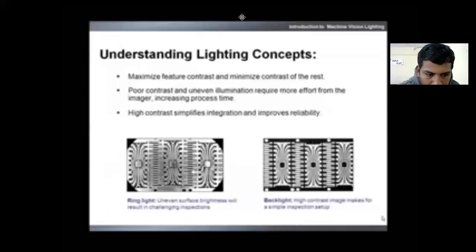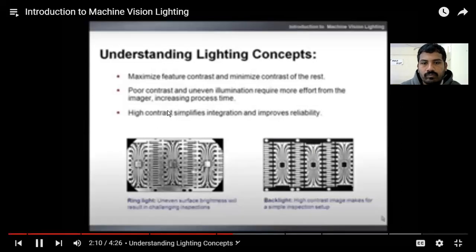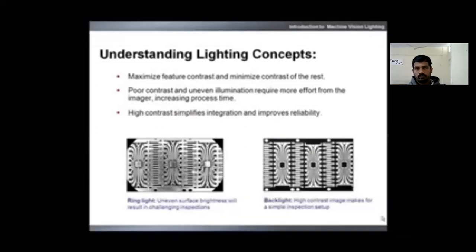Variations in part features dictate what type of illumination is required. The goal is to maximize contrast on desired features and minimize it on the rest of the image. Lack of feature contrast results in greater processing time and effort. In this example, on the left, we see how a ring light needs varying contrast throughout the image and does not create any contrast on feature edges. On the right, we see how a backlight provides consistent contrast throughout the image and feature edges are clearly defined.